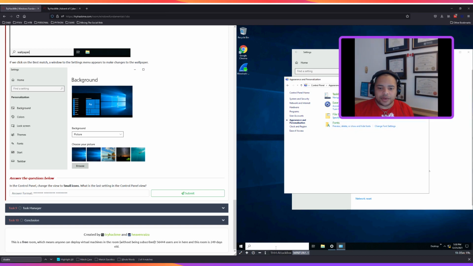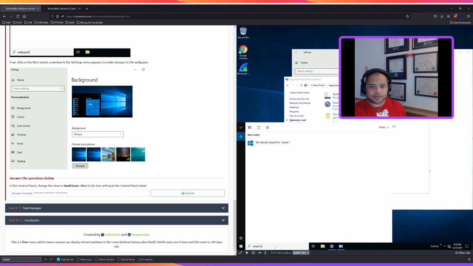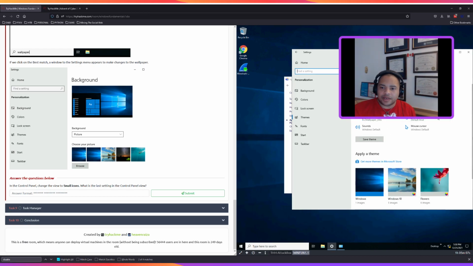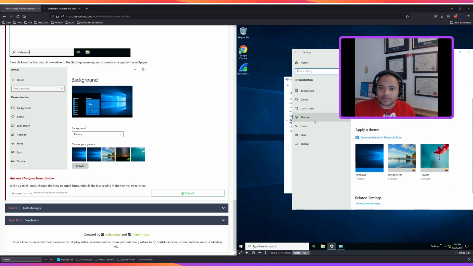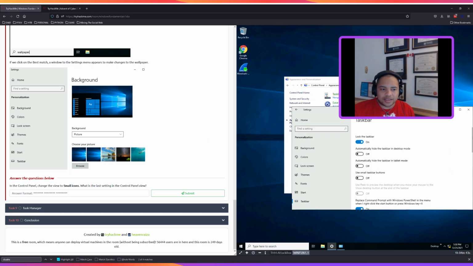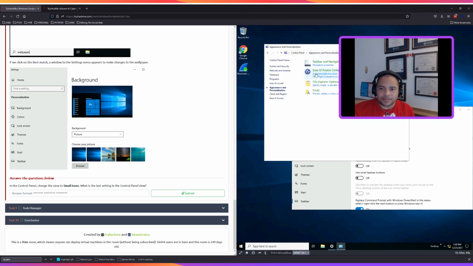So what if we go here and we type small icons? Icons, themes and related searches. All right. Are the small icons in the taskbar? Is that what we're trying to use? Use small taskbar buttons. Well, they're saying small taskbar buttons here. They're not saying small icons, and it's not in the control panel. So maybe we need to go back.